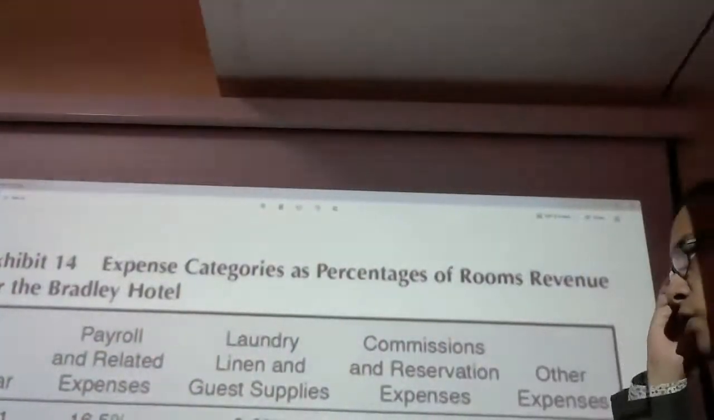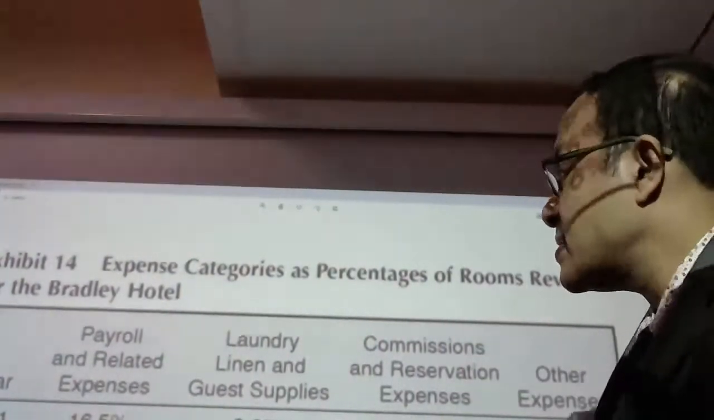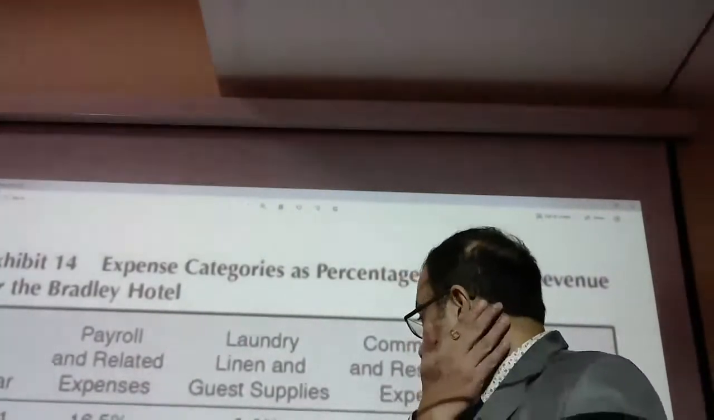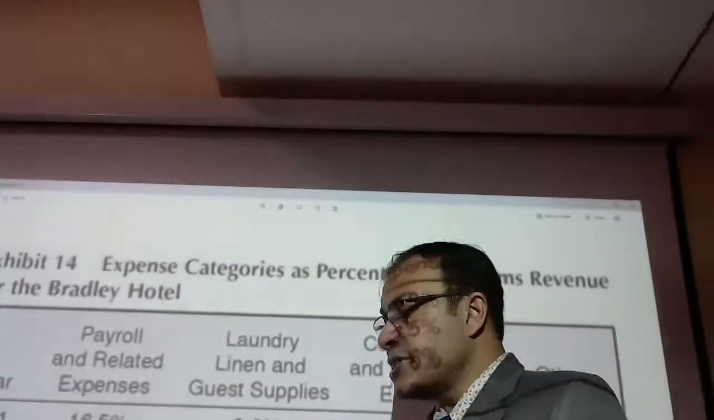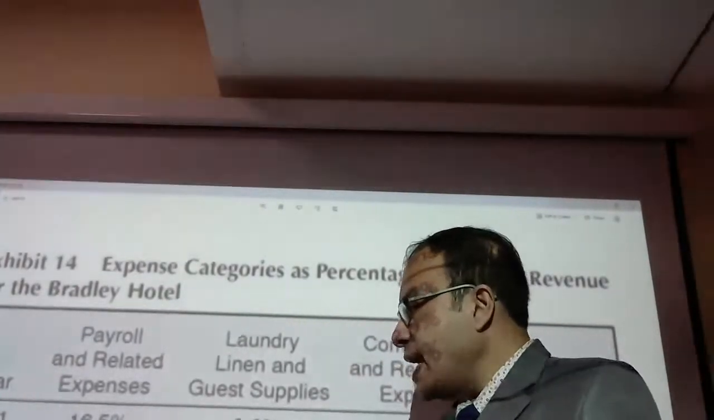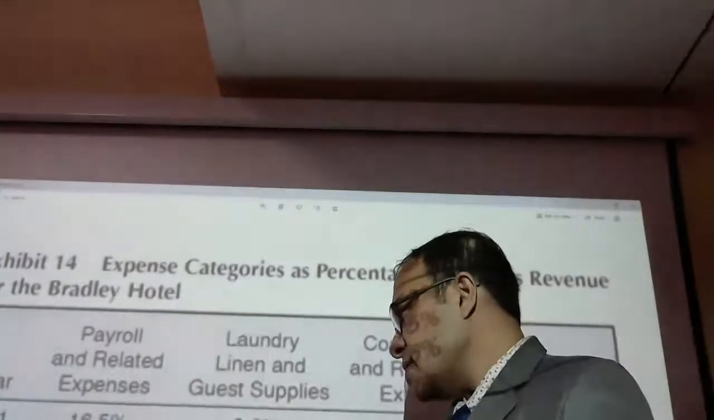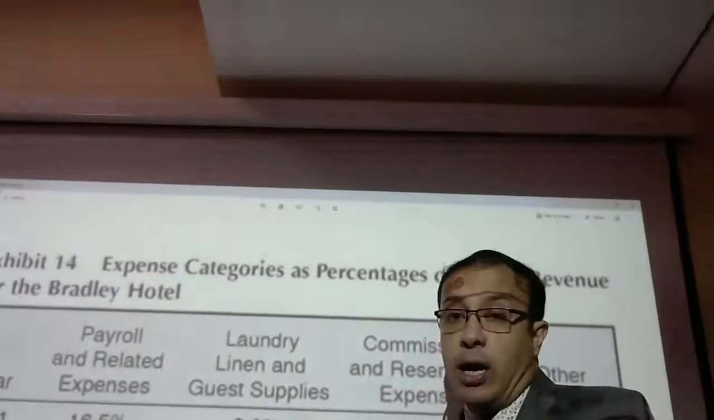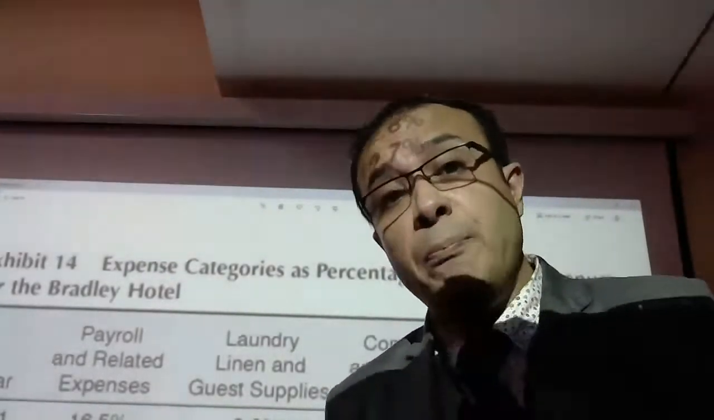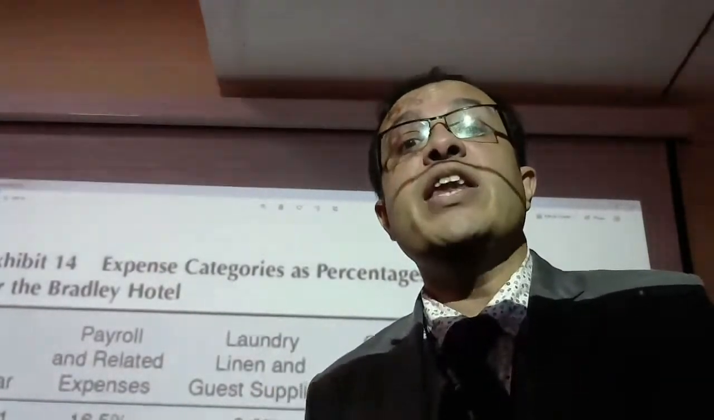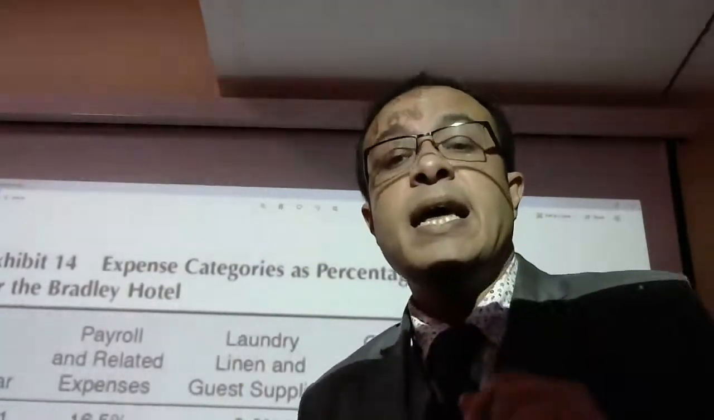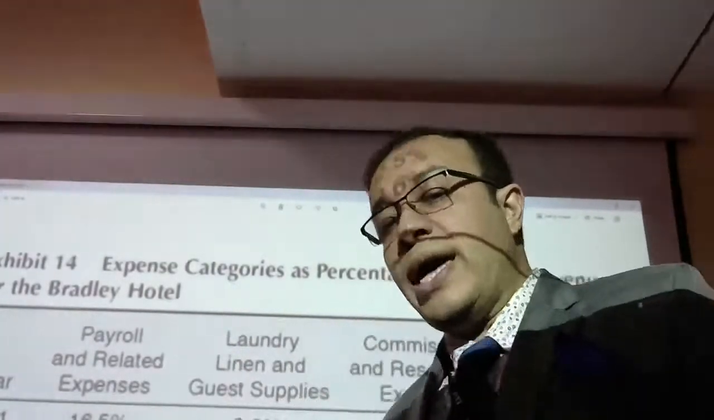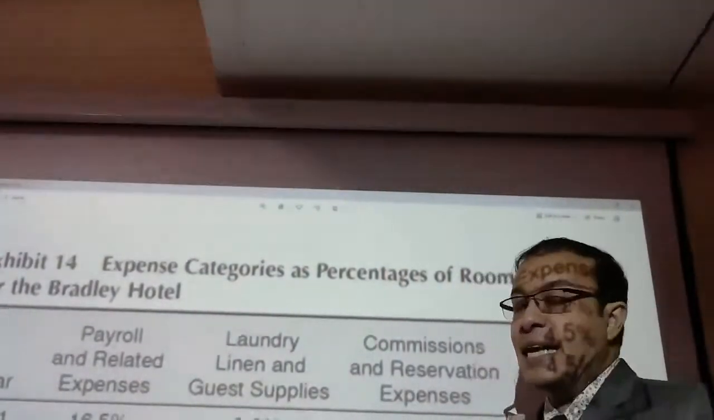All right. So now you see that in this particular year, payroll and related expenses are 16.5%. In the next year, it is 16.9%. In the next year, it is 17.2%, and the next year it is 17.4%. Now, 16.5% of what? This is the percent of the total revenue that was earned. Expense percentage comes as a percentage of the total revenue you have earned. Okay, so that is why it is coming as a percentage.